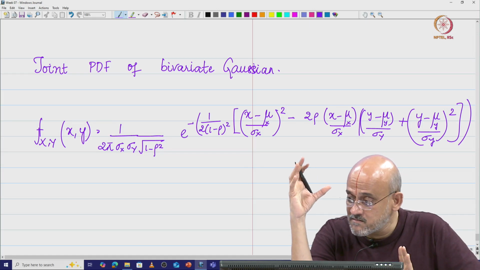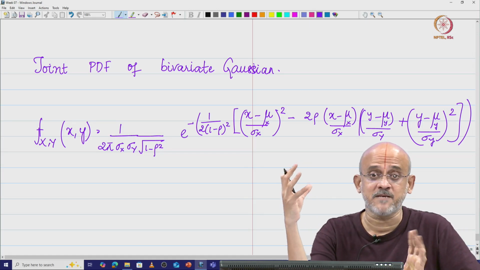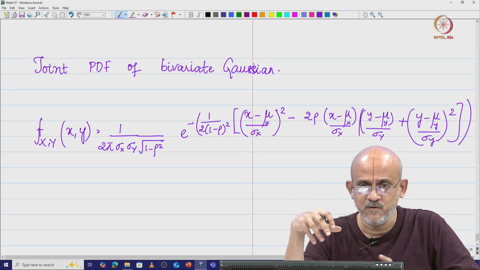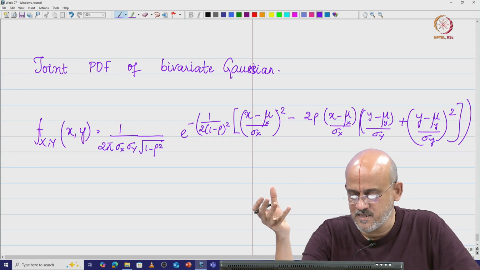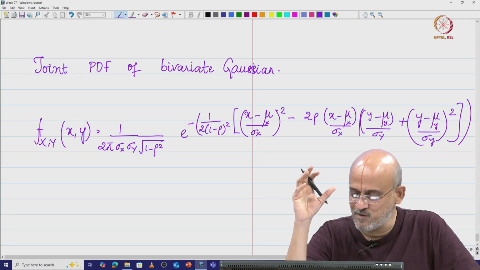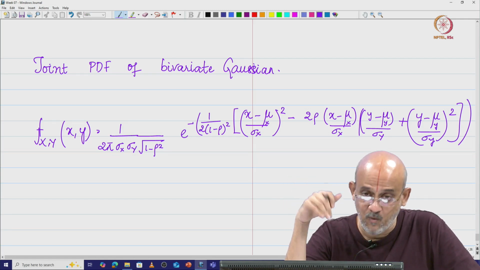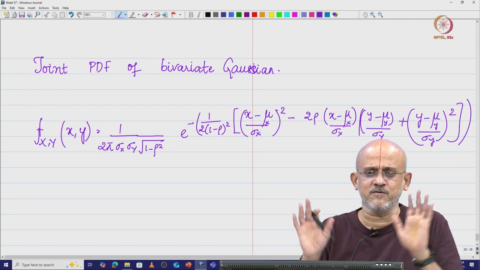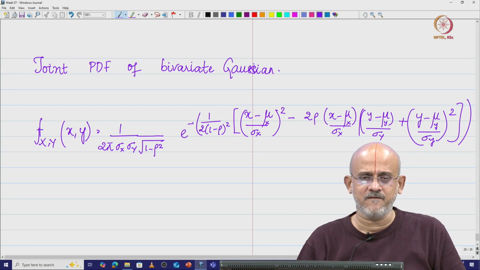It is a bit scary expression that you see here. You have too many things, I mean even to understand that x minus mu the whole square divided by 2 sigma square is going to be a bit difficult. Now what we do is we have written a page long formula here and we say that look, this is the joint PDF for the bivariate Gaussian,